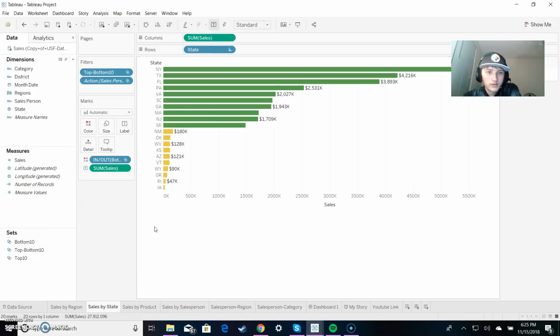Then we have the sales by state, and instead of showing every state, we have the top selling states and then the bottom selling states, with the bottom one being Iowa.